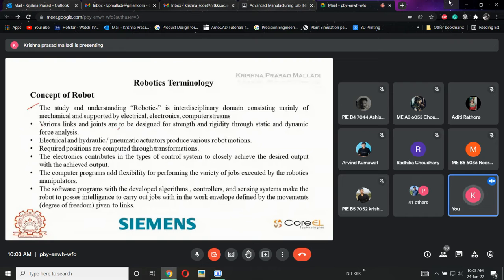Various links and joints are to be designed for strength and rigidity through static as well as dynamic force analysis. I have already explained what links and joints are. Links are nothing but robotic arms. If the number of arms increases, see here.